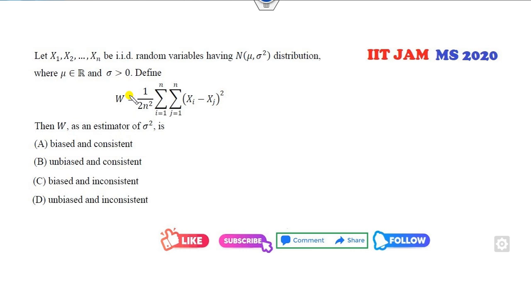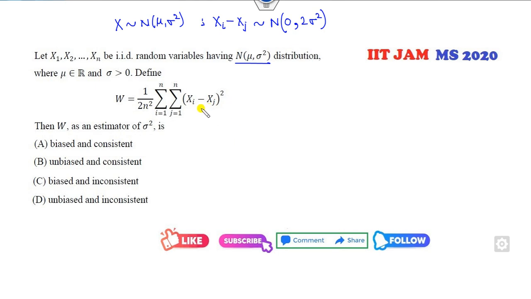Okay, which of the following is consistent, biased, unbiased? Xi minus Xj. If X follows a normal distribution, can you define the distribution of Xi minus Xj? It follows a normal distribution with mean mu minus mu 0 and variance 2 sigma square.